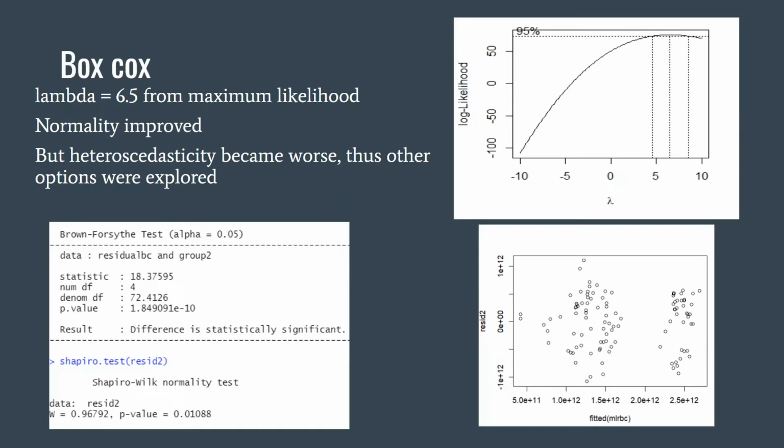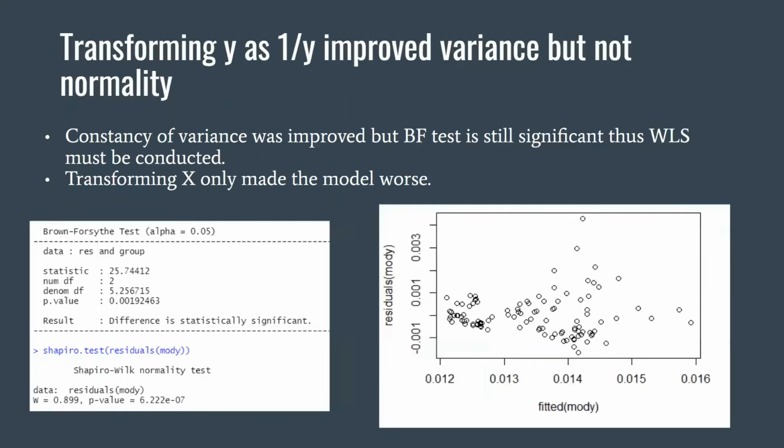Thus, we tried another transformation on Y. Using the inverse of Y, we obtained an improvement in the Brown-Forsythe test with a huge increase in the p-value, but the Shapiro test continued significant. We tried other methods such as using the log or the inverse of different X variables, but these methods failed to provide a better result.